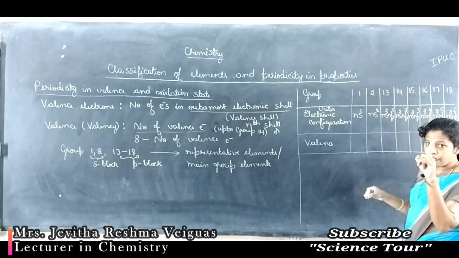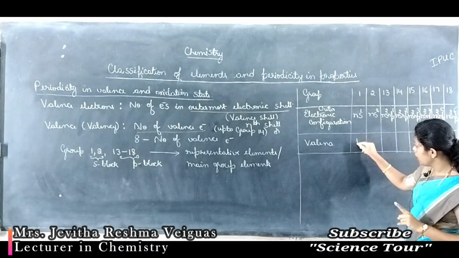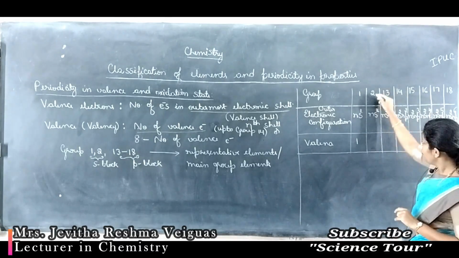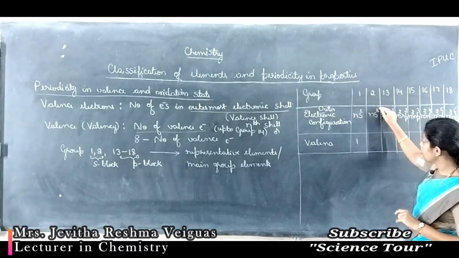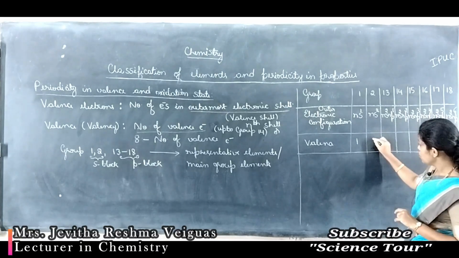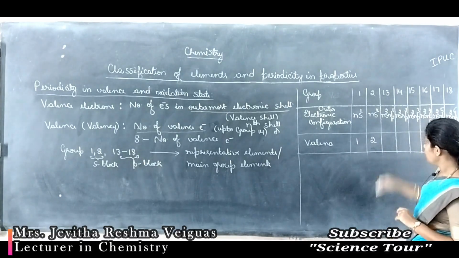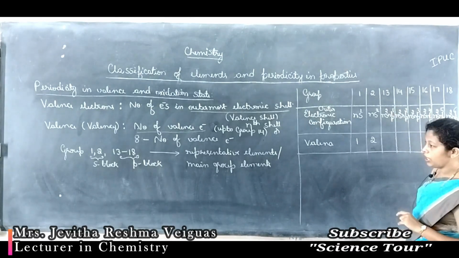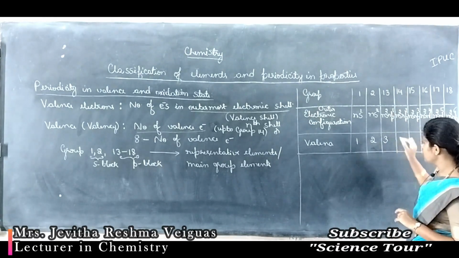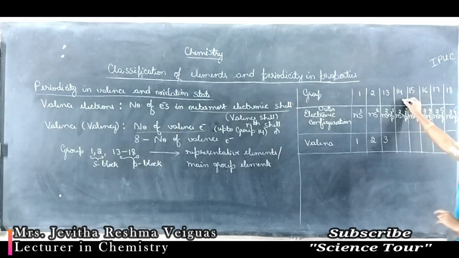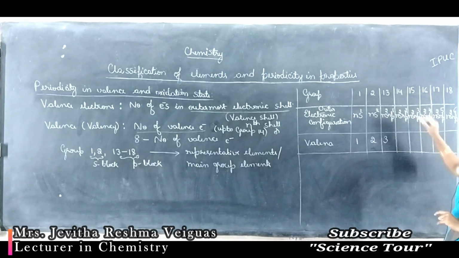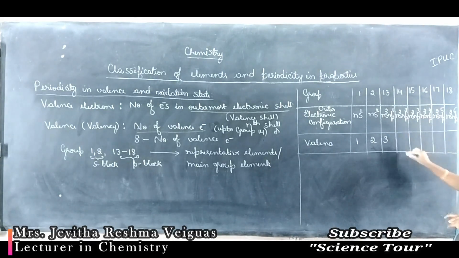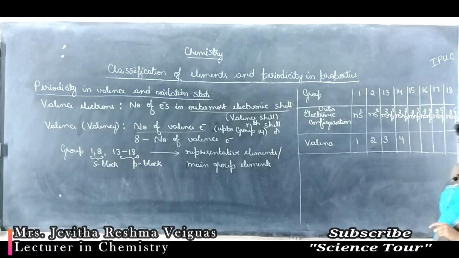ns1 means the number of valence electrons is 1, hence valence is 1. For group 2, outer electrons are 2 only, so valence is 2. For group 13, 2 electrons in the ns orbital and 1 electron in the np orbital, so valence is 3. For group 14, 2 electrons are in the ns orbital and 2 are in np, so valence is 4.